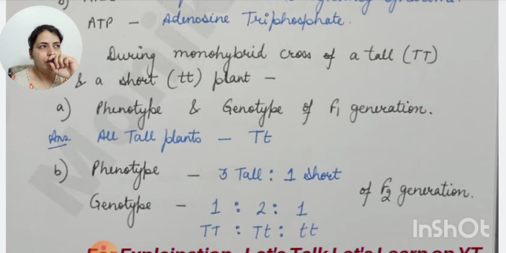Then this question came I think 2 years back, and what the students did, just for the 1 mark they showed the whole monohybrid cross, and one head examiner from the CBSE pointed out that please guide your students that they should write only precise answers, because for 1 mark they are covering the full page in describing how this phenotype and genotype has come, but you just have to give the names or that particular answer. Don't show the full cross, I mean to say this thing.